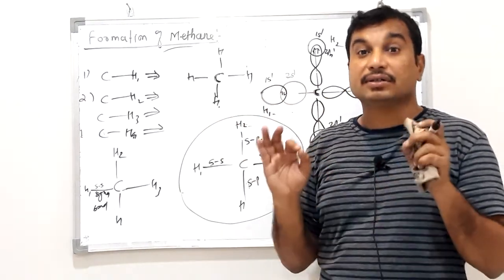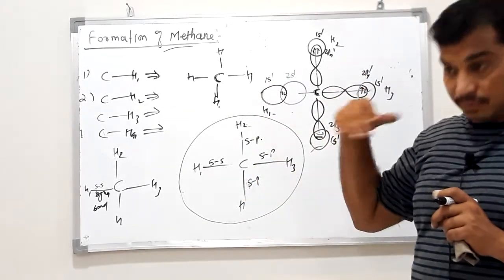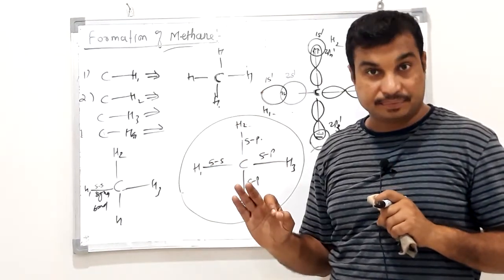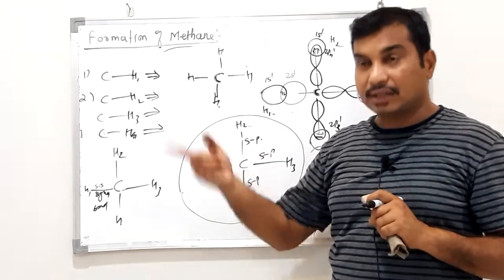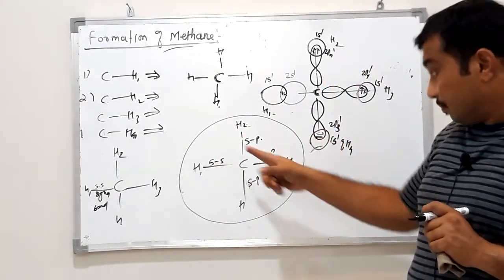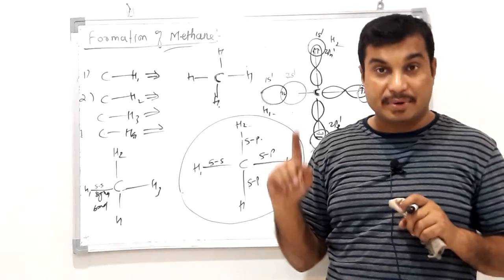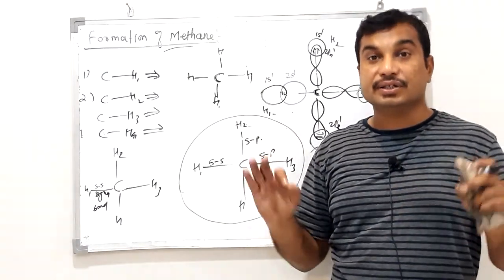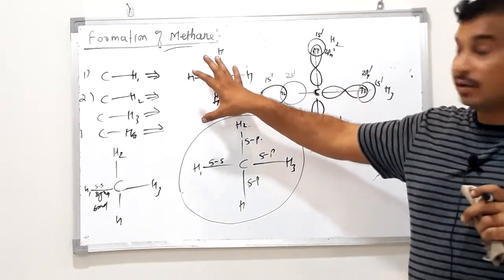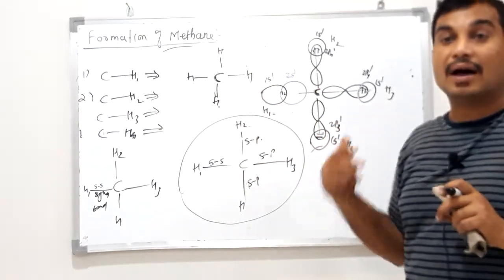This problem is solved by a new concept called hybridization. In the case of carbon compounds this problem arises, but using the concept of hybridization, it is very easy to explain why all the CH bonds in methane or in alkanes are identical.